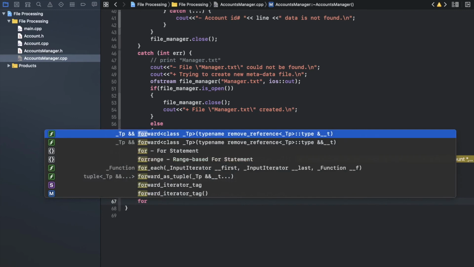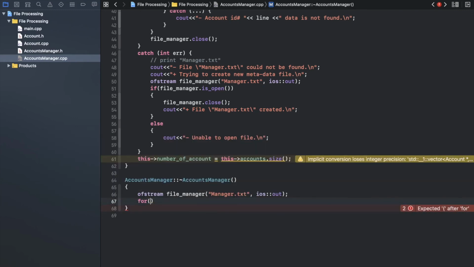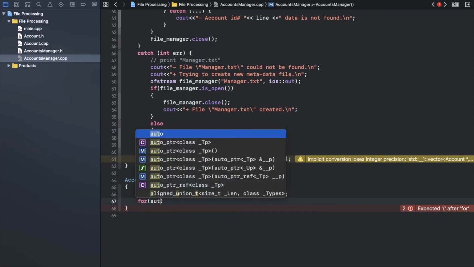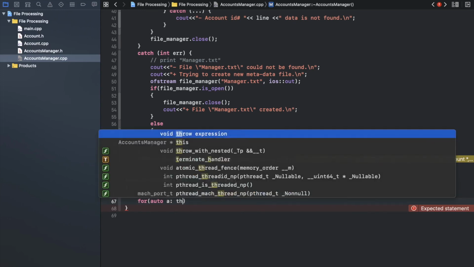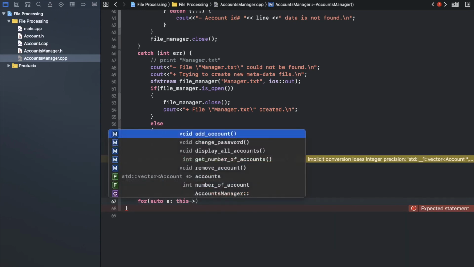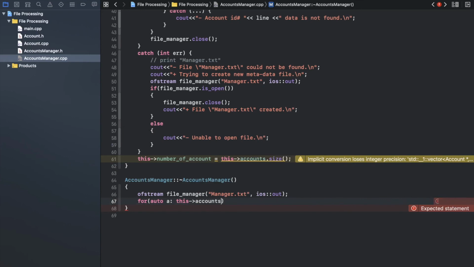So I will say for, and here I will use another kind of for loop, something called for each. So I say for auto. Auto, what's the meaning of auto? It's automatically. Let me show you here firstly. Let me complete that one to be sure that I don't have any errors. Okay. It's a really annoying error.